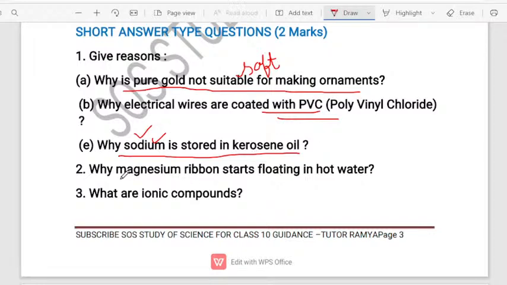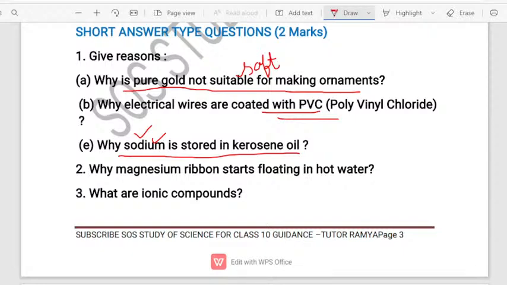Next question, why do magnesium ribbons start floating in the hot water? Very important topic. Yesterday in the crash course, I taught about this particular concept, students. Why do magnesium ribbons start floating when reacting with the hot water? What is the reason behind it? You know that magnesium will not react with cold water, but it reacts with the hot water. But why do the magnesium ribbons start floating in the hot water?